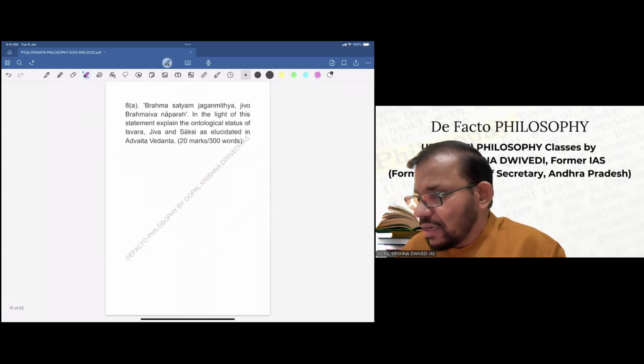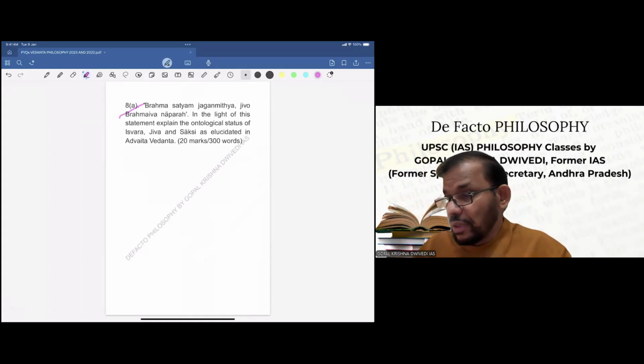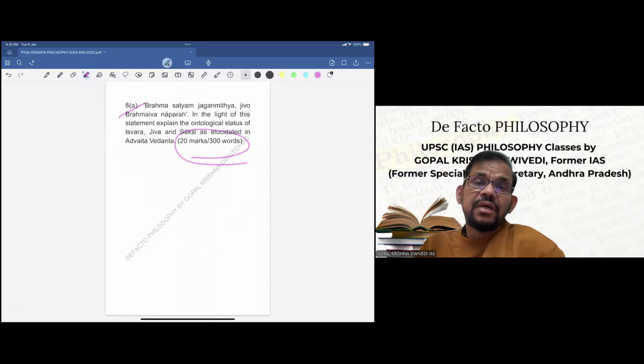Now, the second, question 8A of the 2022 exam paper, again 20 marks, 300 words. The question is Brahma Satyam Jagat Mithya Jivo Brahmaiva Naparah. A very important sentence as far as Advaita Vedanta is concerned. In the light of this, explain the ontological status of Ishwara, Jiva and Sakshi as elucidated in Advaita Vedanta.